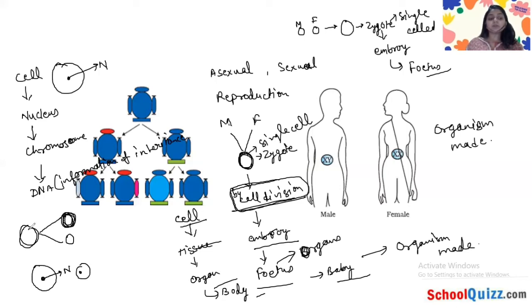Let's say this is a parent cell, and the DNA information which is stored in this nucleus is transferred to this cell also. When it is transferred, two things happen: the same characteristics are transferred.